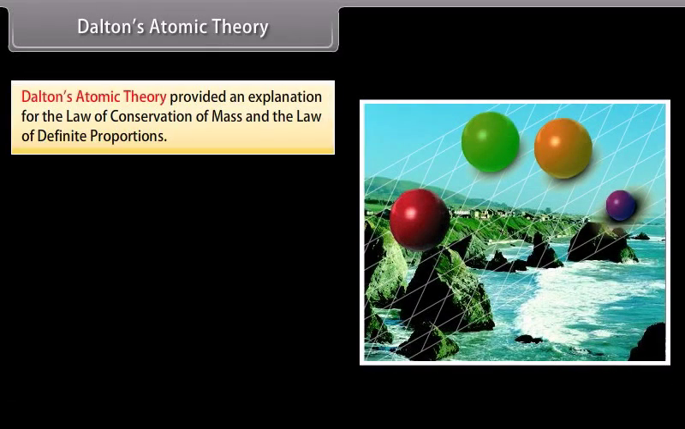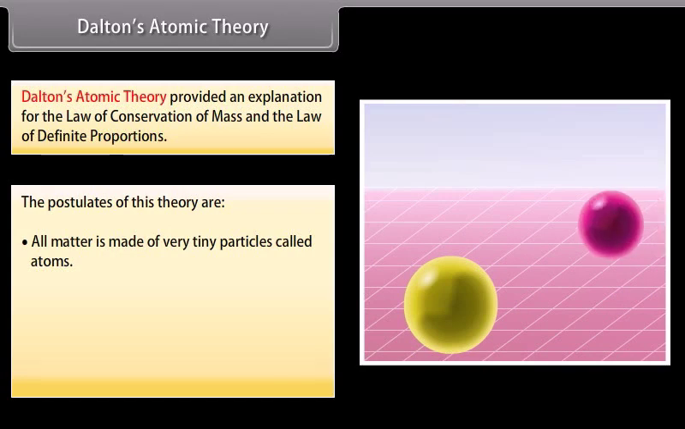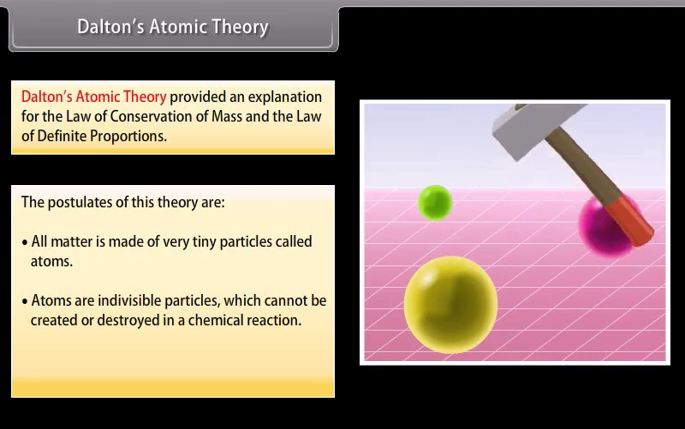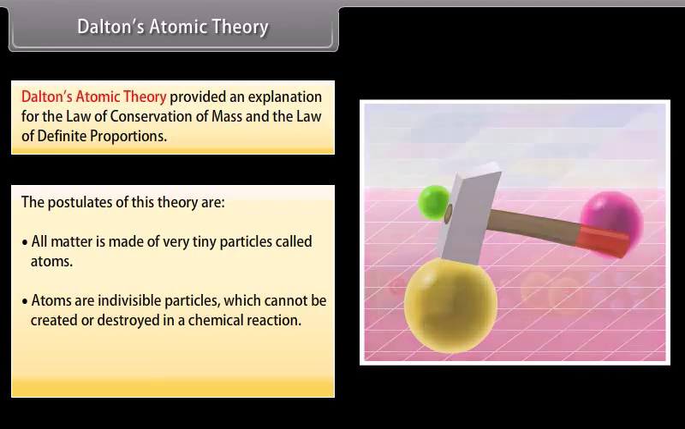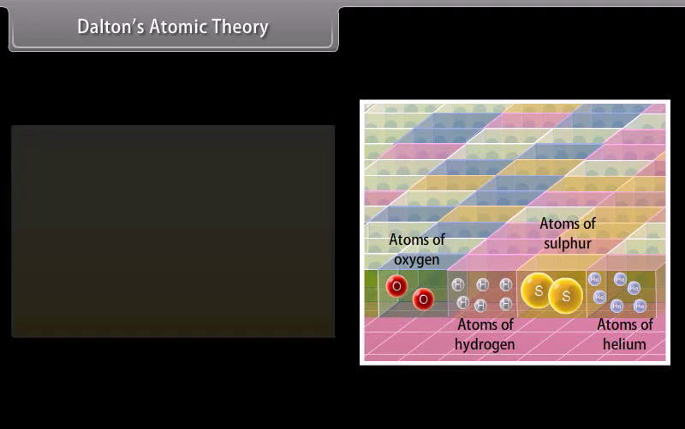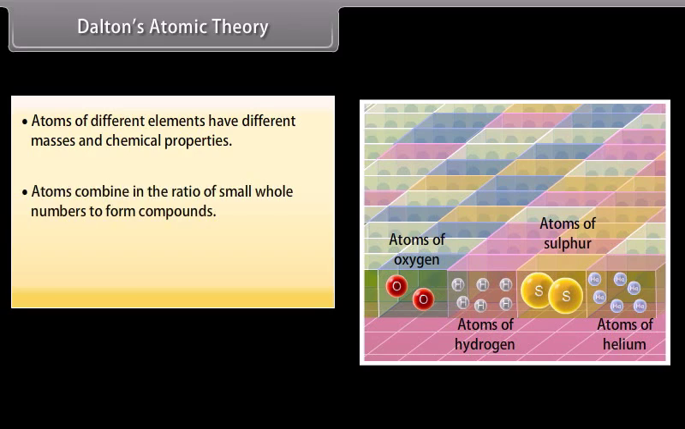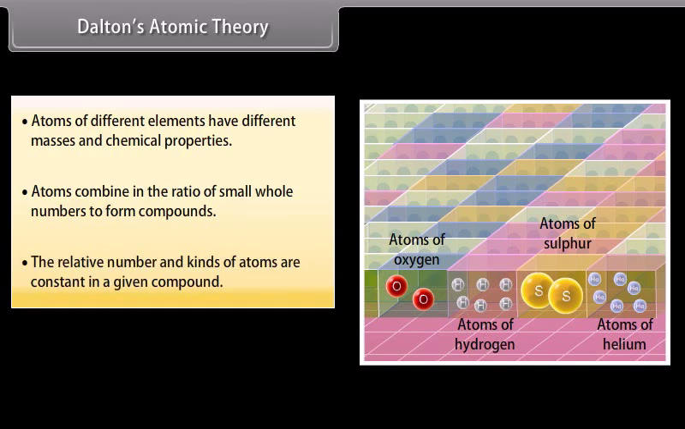Dalton's atomic theory. Dalton's atomic theory provided an explanation for the law of conservation of mass and the law of definite proportions. The postulates of this theory are: 1. All matter is made of very tiny particles called atoms. 2. Atoms are indivisible particles which cannot be created or destroyed in a chemical reaction. 3. Atoms of a given element are identical in mass and chemical properties. 4. Atoms of different elements have different masses and chemical properties. 5. Atoms combine in the ratio of small whole numbers to form compounds. 6. The relative number and kinds of atoms are constant in a given compound.